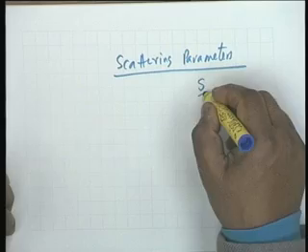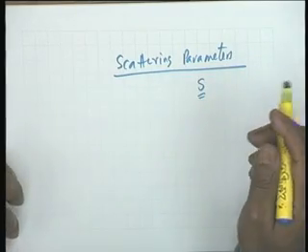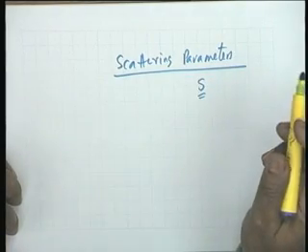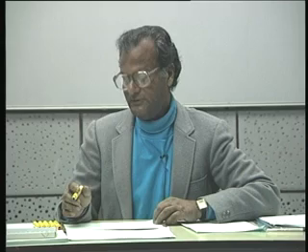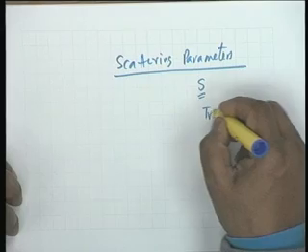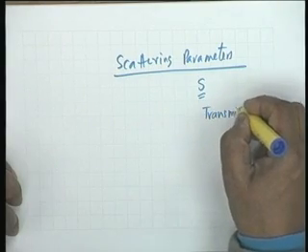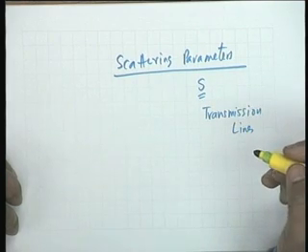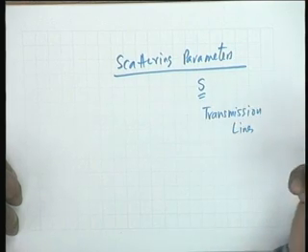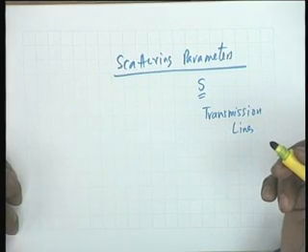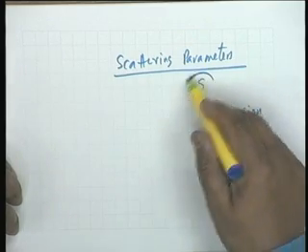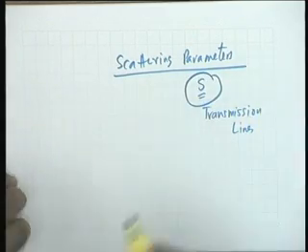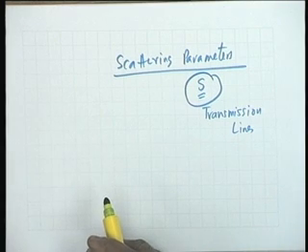The scattering parameters we shall describe for 2-port networks. They will be particularly useful for, number 1, transmission lines, which you shall study in electromagnetic theory, and in microwaves. If you happen to take an elective course on microwave circuits, well, you cannot do without scattering parameters, so we shall discuss them also.